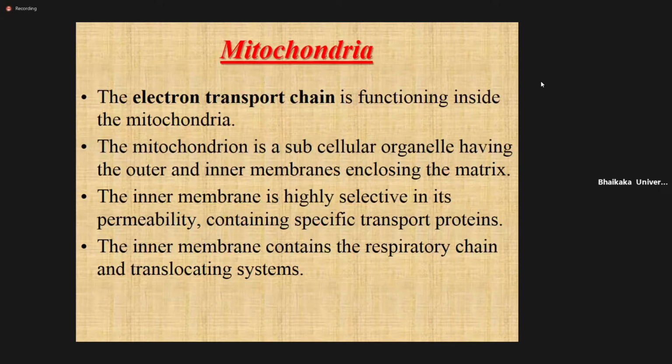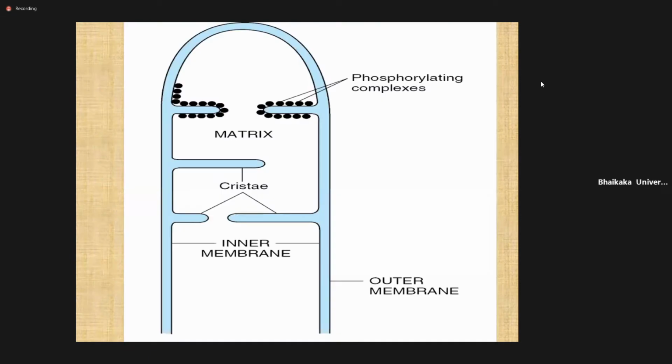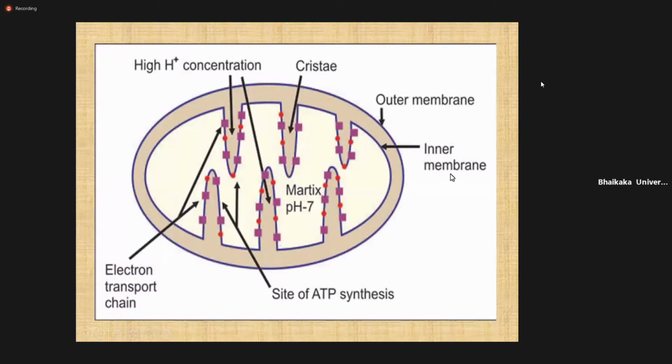And the inner membrane of the mitochondria contains the respiratory chain and translocating chain. So whatever complexes or enzymes of the ETC are there, they are present on the inner membrane of the mitochondria. Here you can see this black one, that is the ETC complex. This is the outer membrane, this is the inner membrane. The inner membrane contains the ETC enzymes.